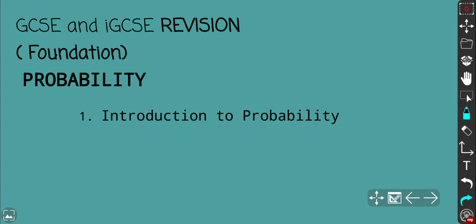However, here this is foundation, and we consider some basic examples so that you get an understanding of probability. All right, so that's the introduction. You need to be aware of that.